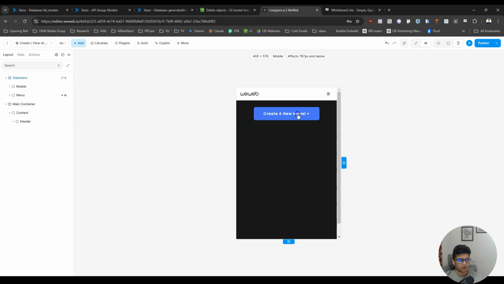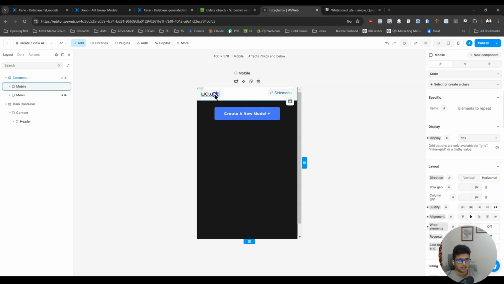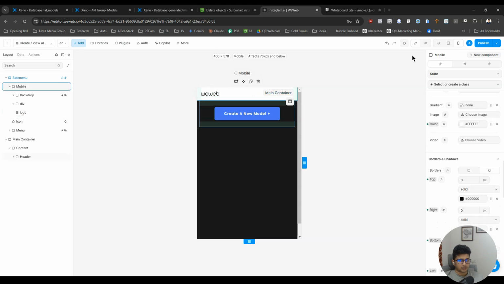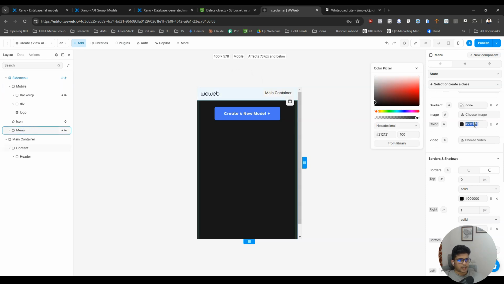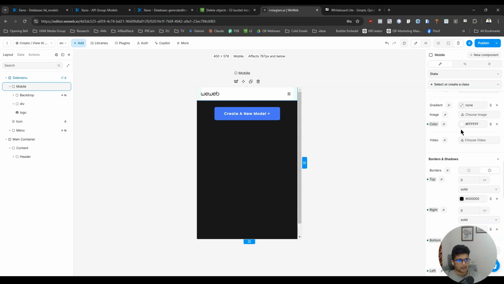Create new AI model. Okay, so that is that, and this looks terrible. We're gonna change the entire thing to the style we want. This menu has a color. We will capture that and use it here.